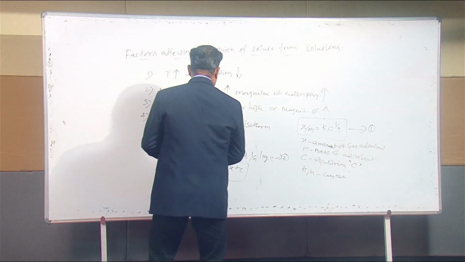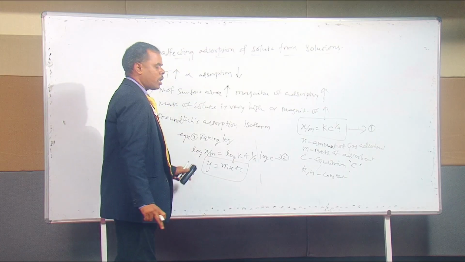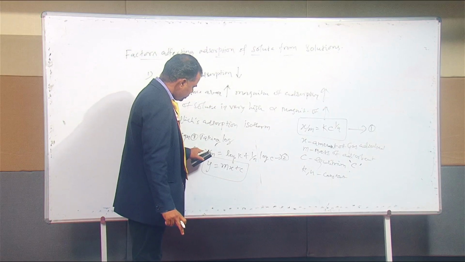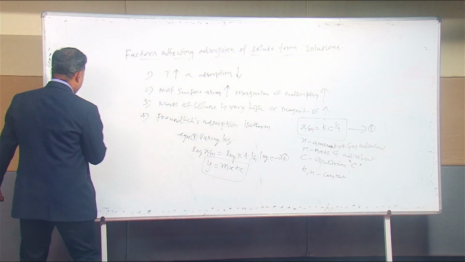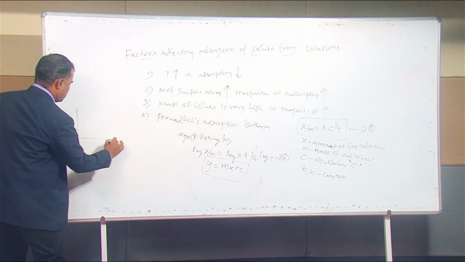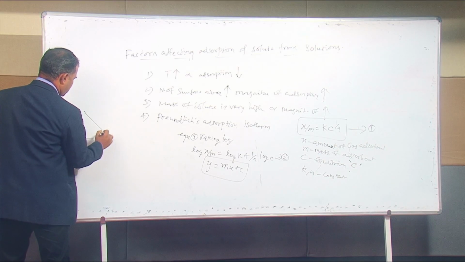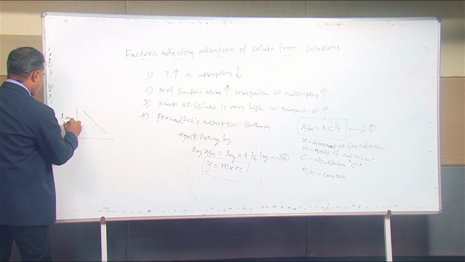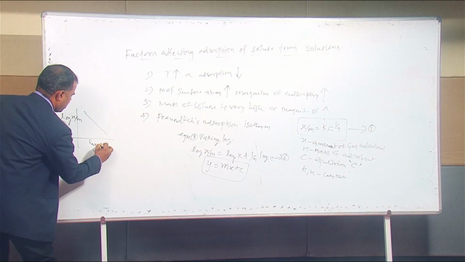We draw the graph according to the experimental values of acetic acid adsorbed on charcoal at 25 degrees Celsius. It will give a graph like this. This is log of x by m, this is log c.